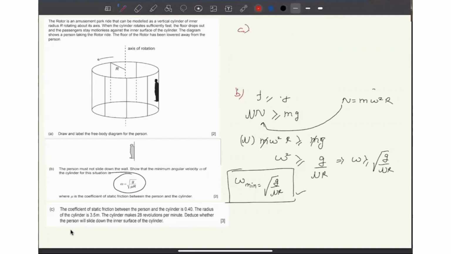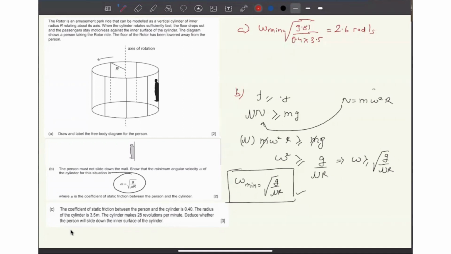So in the C part, we have mu. So let's find out what the omega minimum value is. Omega minimum is basically root of g by mu r, where g is 9.81, mu is 0.4, and r is 3.5. All right. Now, when you calculate this value, it will be approximately 2.6 radians per second. Okay, I have calculated earlier, you can check it. It will be around 2.6 radians per second.